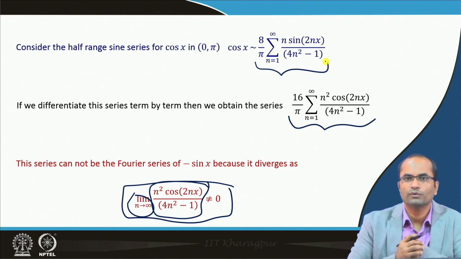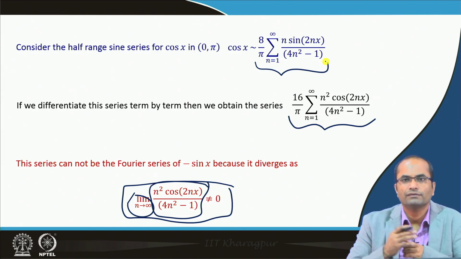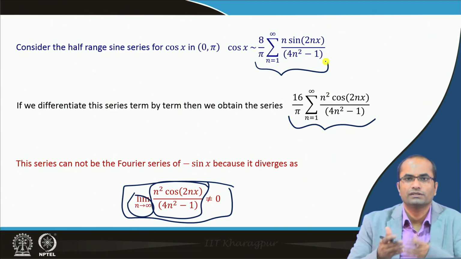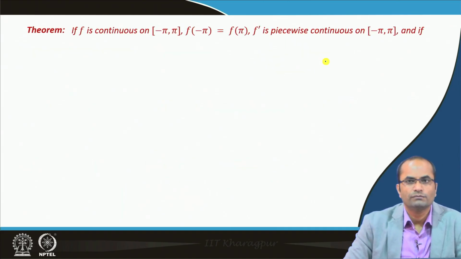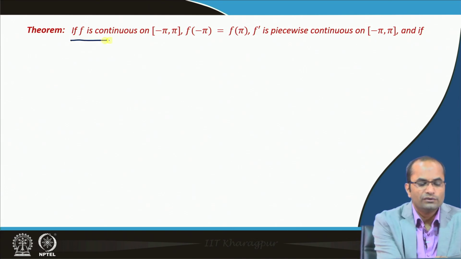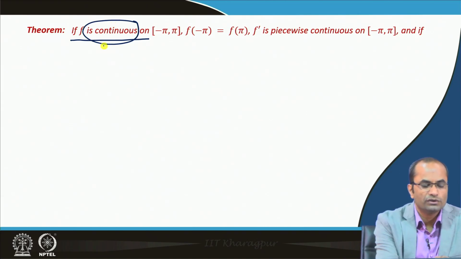So, we have to impose some additional condition to have this property, that this term by term differentiation is valid, and the new series after this differentiation becomes the series of the derivative of f. So, here we have the theorem which does exactly this. If f is continuous, so we need first of all the continuity here, not just piecewise continuity. So, we need continuity of f.